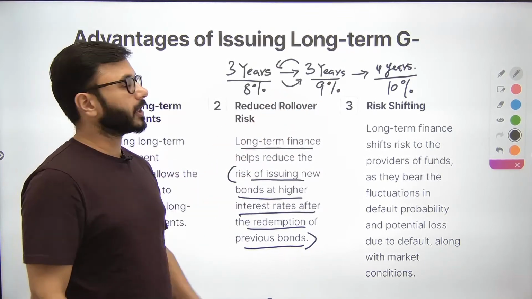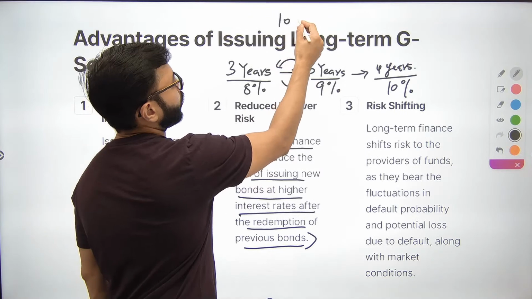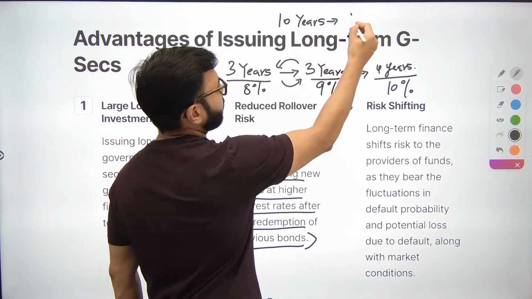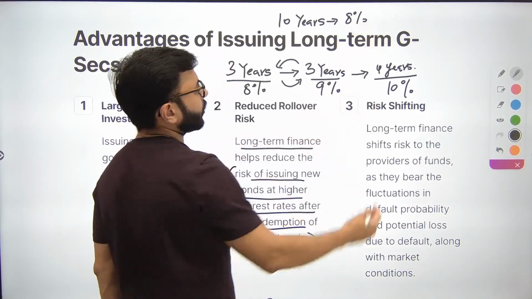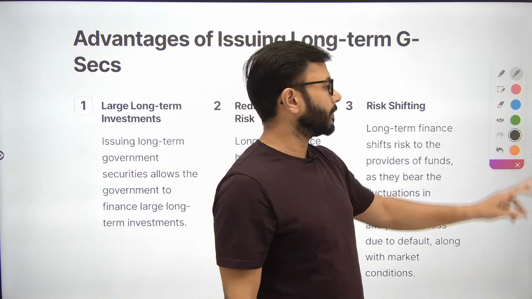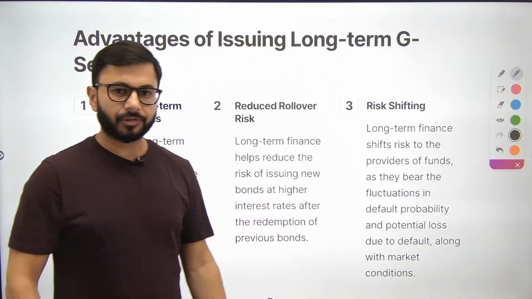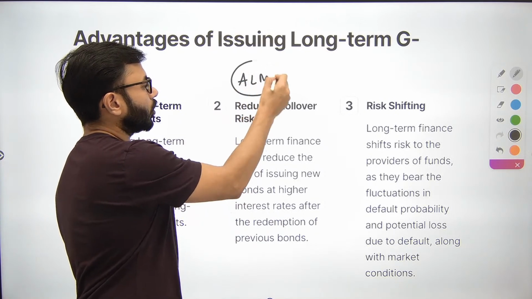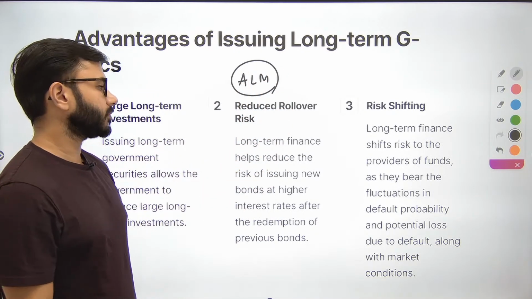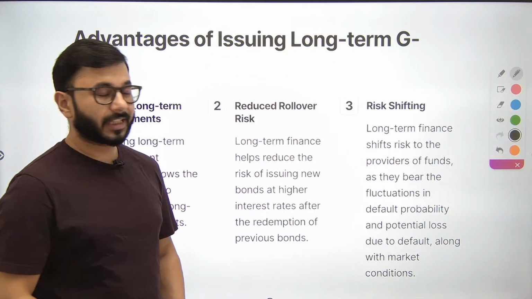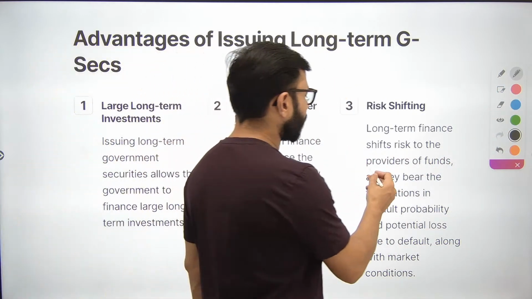This is reduced if you just issue it once for 10 years. आपने 10 साल का सीधा लॉन्ग टर्म बॉन्ड इशू किया at 8% and you're also investing this money in an investment which is going to complete in the next 10 years. So asset liability management automatically reduces rollover risk. Okay. Third, risk shifting. Long-term finance shifts risks to the provider of funds.